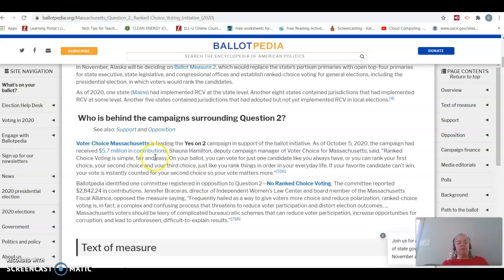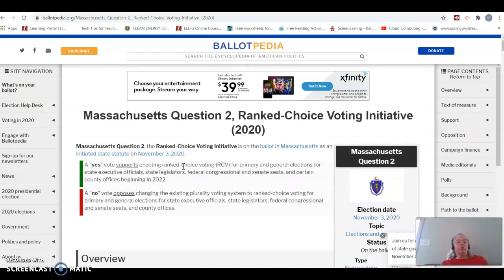Who's for and against? For the campaign, they have quite a bit of money in Voter Choice in Massachusetts. What's interesting about this measure is there is very little opposition to this measure. Only $2,000 in contributions versus the For campaign has $5.7 million in contributions. And so most people either think ranked choice voting is a good idea or they really don't care. You can still go in and just pick one choice. What most people are concerned about is it just means you have to be an even more educated voter to participate. So that's what your ballot looks like.